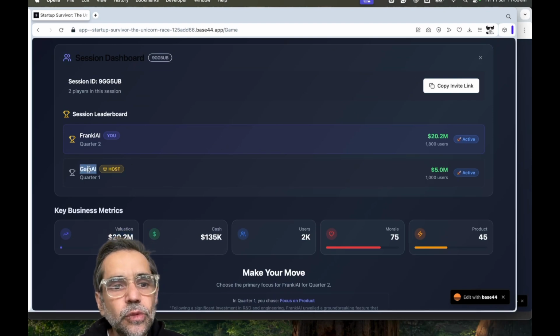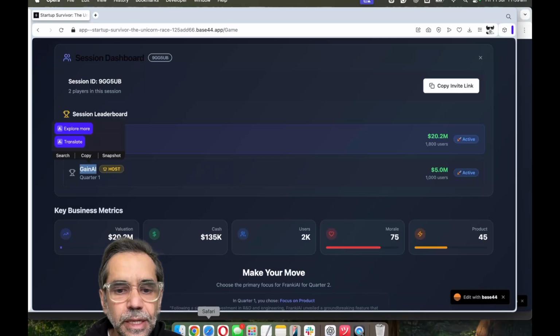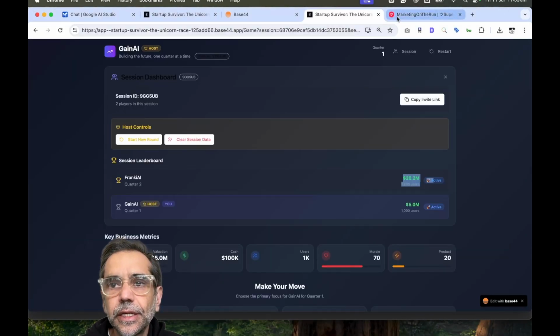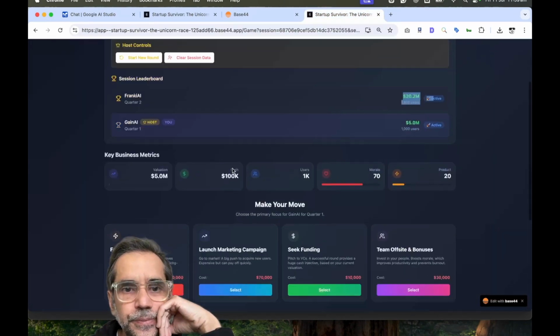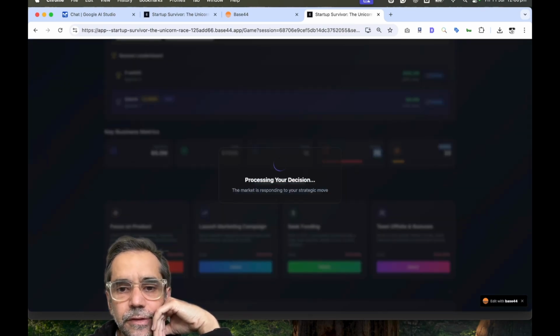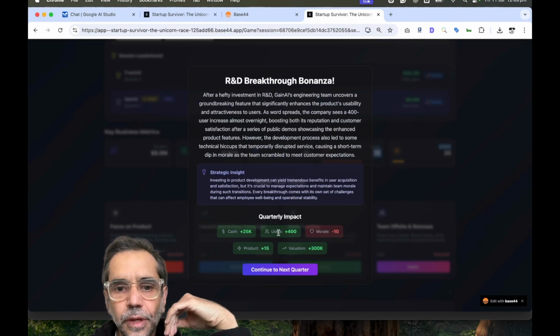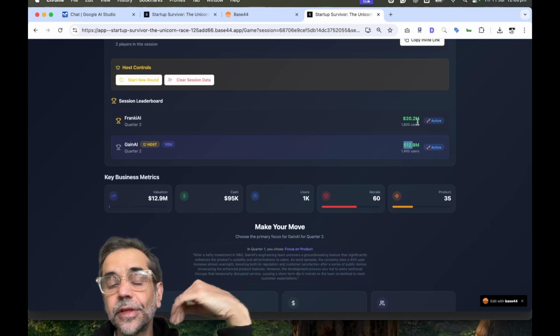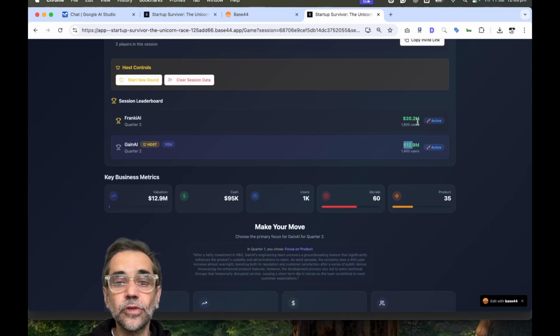Let's swap back to Gain AI and make sure it's working properly. Okay, I'm going to invest. I'm also going to invest because morale is high. Product, I need to invest in product, and I've got cash in hand. Let's see what happens in this scenario. Okay, it's gained another $300. So you can imagine this is an awesome game to start learning.